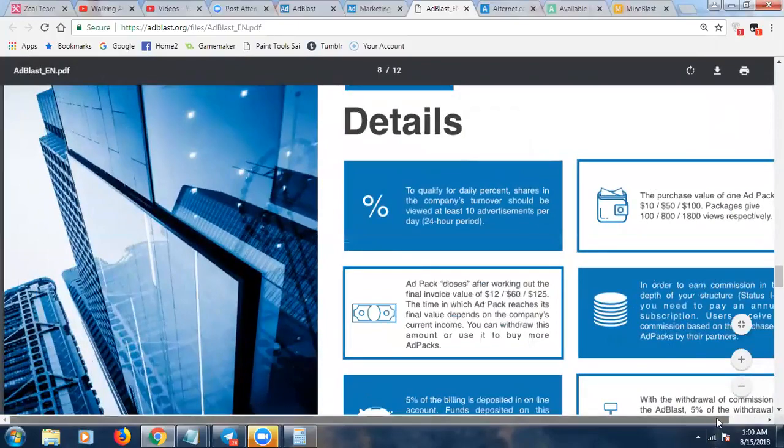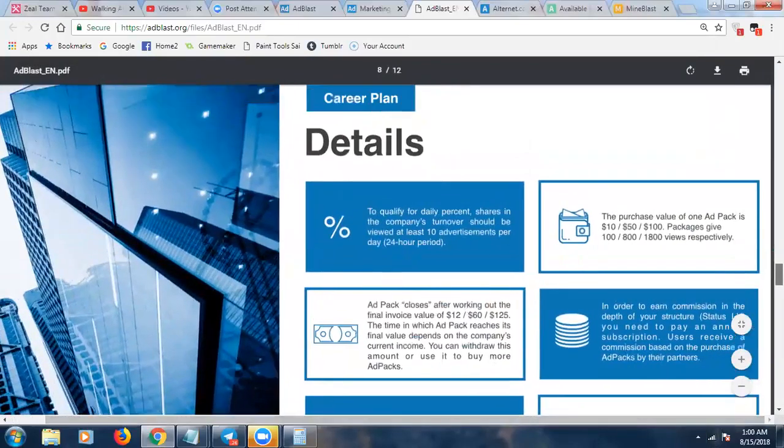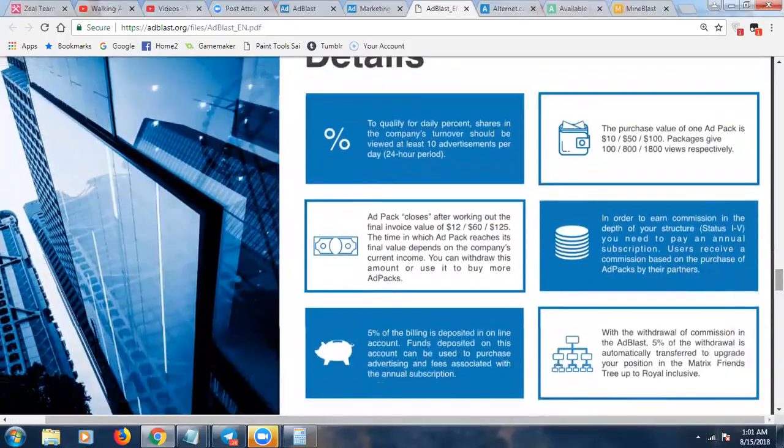So here's some details on their model. Okay, so it says here to qualify for daily percent, you need to view at least 10 ads per day. We already know that. The purchase value of one ad pack is $10, $50, and $100, and each respectively gives you 100 views, again, to whatever offer you want to drive traffic to, 800 views, and 1,800 views.